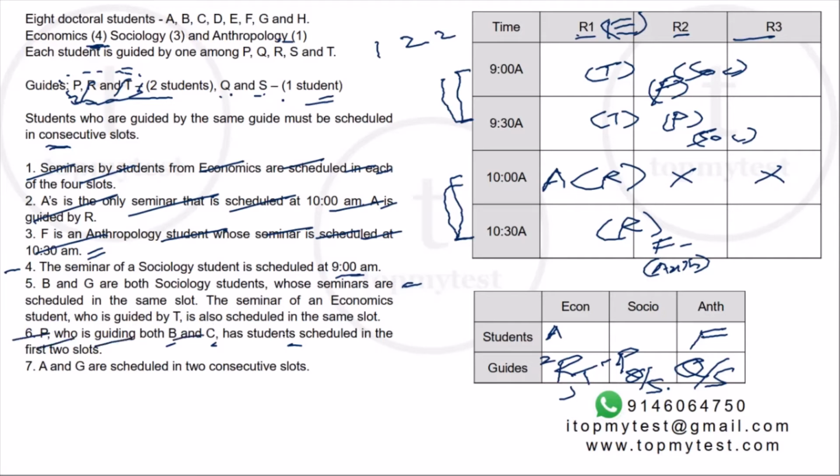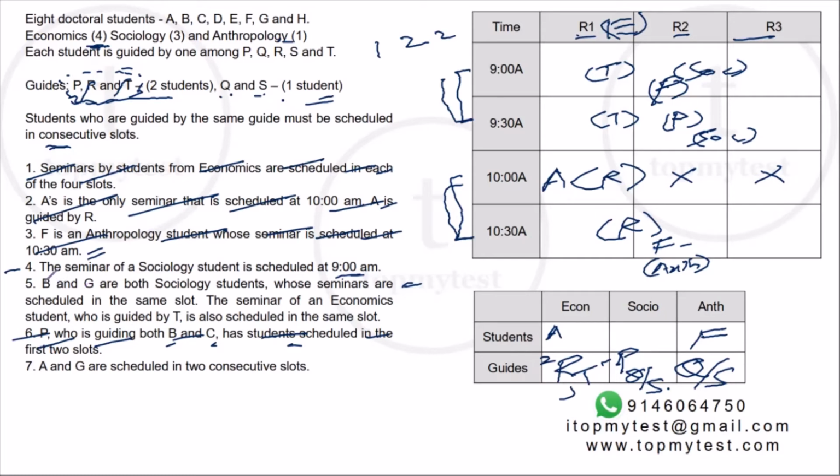This is done. A and G are scheduled in two consecutive slots. Now, where is A? A is in the 10 o'clock slot, right? Can G come in the 10:30 slot? If G comes in the 10:30 slot, then B will also come in the 10:30 slot, right?